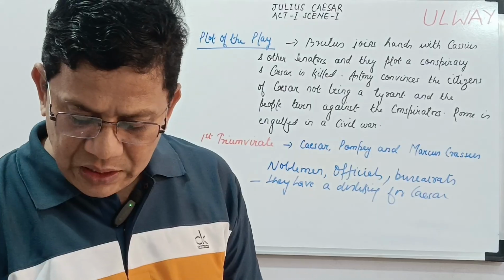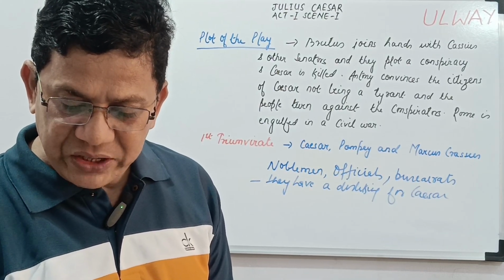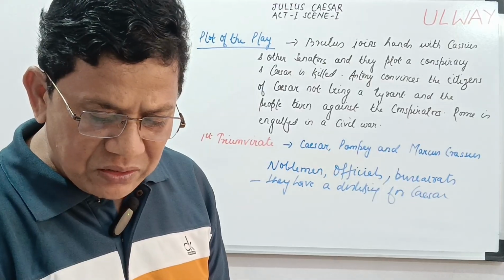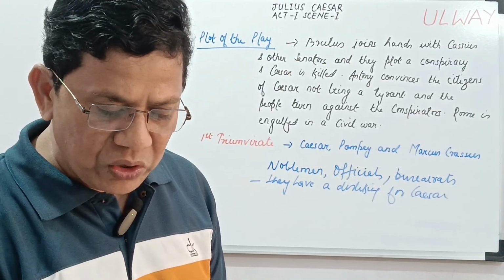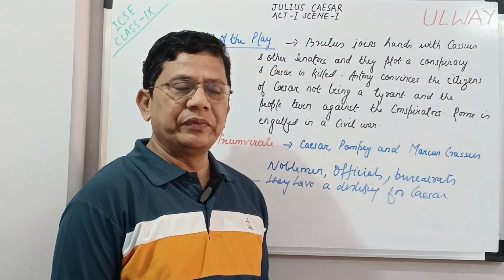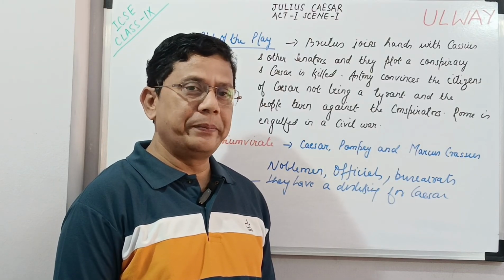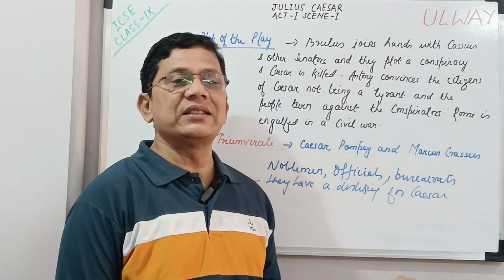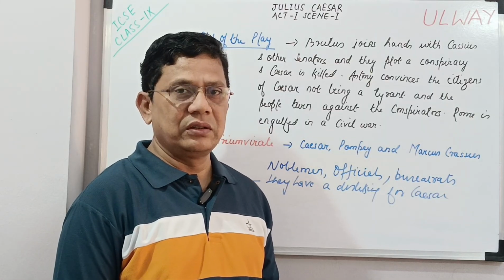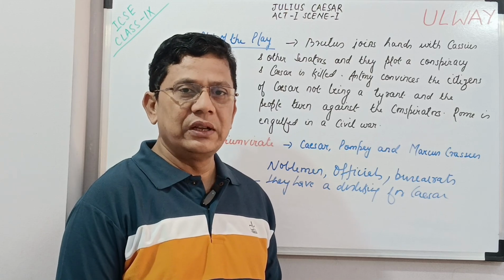Second citizen: A trade, sir, that I hope I may use with a safe conscience, which is indeed, sir, a mender of bad souls. Marullus: What trade, thou knave, thou naughty knave, what trade? The cobbler replies that he practices a trade where there is no scope for malpractices, and that is why he is able to practice his trade with a clear conscience. And that he was a mender of bad souls.